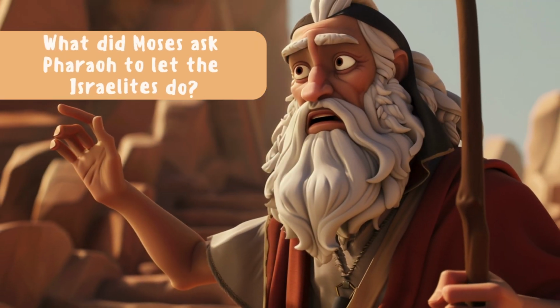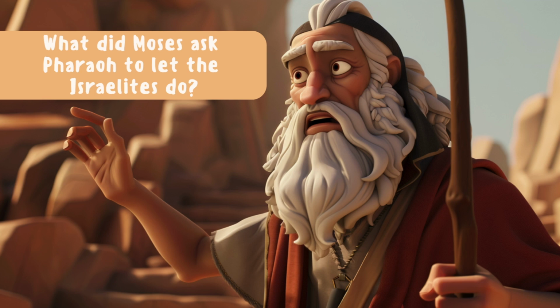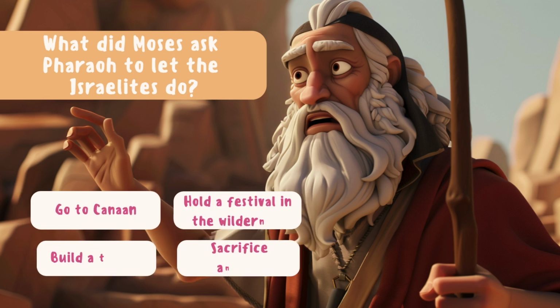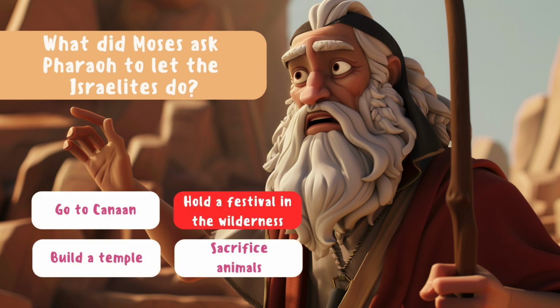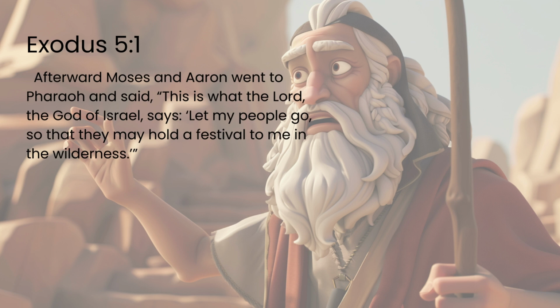What did Moses ask Pharaoh to let the Israelites do? Go to Canaan, hold a festival in the wilderness, build a temple, sacrifice animals. Hold a festival in the wilderness. Exodus 5:1. Afterward, Moses and Aaron went to Pharaoh and said, "This is what the Lord, the God of Israel, says, 'Let my people go, so that they may hold a festival to me in the wilderness.'"